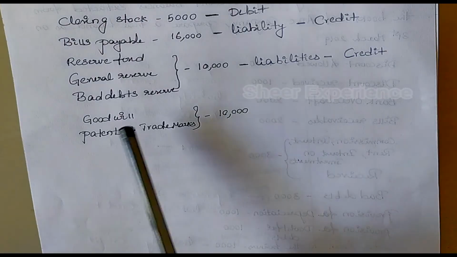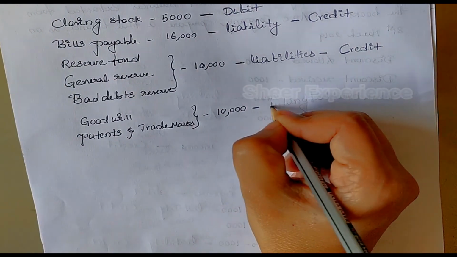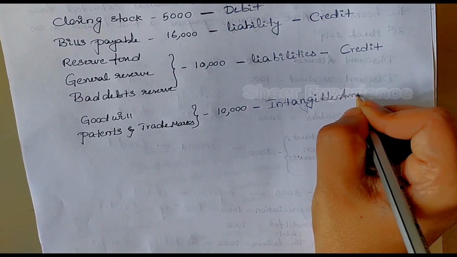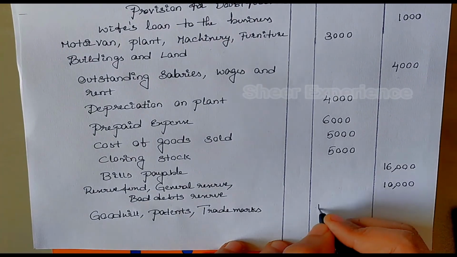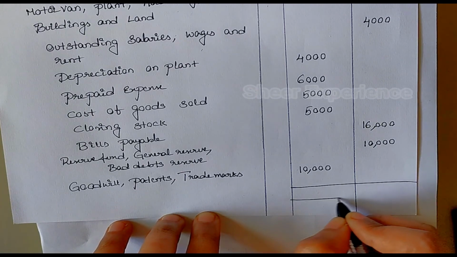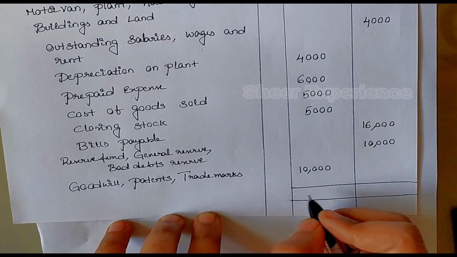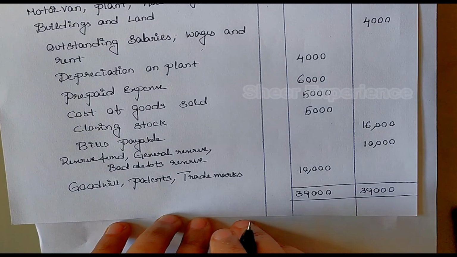The last one is goodwill, patents and trademarks. All these are intangible assets. Assets should be debited. The amount is 10,000. Now we need to add the amounts in debit column and credit column. We get 39,000 on both the sides. So this is matching. If it doesn't match, we'll mention the difference amount in the debit column of the trial balance and name it as suspense account. This is how we prepare trial balance.